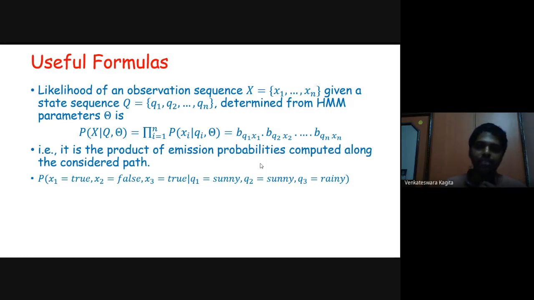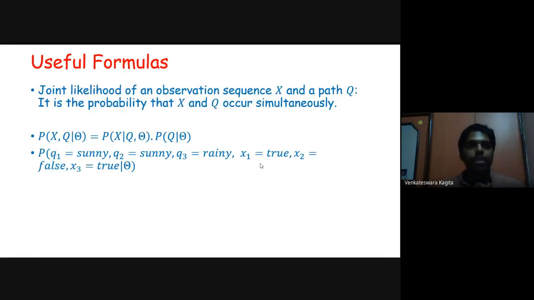So it is just the product of emission probabilities computed along the considered path. Example for this: the probability of x1 equal to true, x2 equal to false and x3 equal to true, given q1 equal to sunny, q2 equal to sunny, q3 equal to rainy. And the joint likelihood of an observation sequence X and a path Q, that is a state sequence Q, is the probability that X and Q occur simultaneously. What is the probability that a particular observation sequence and a particular state sequence occur simultaneously?